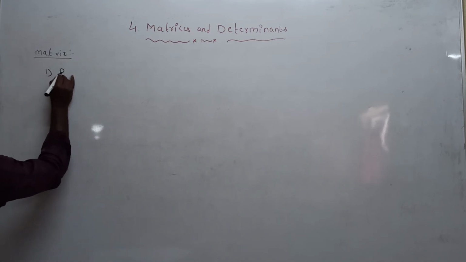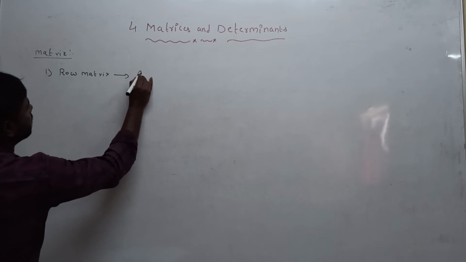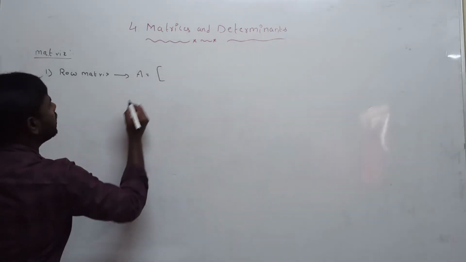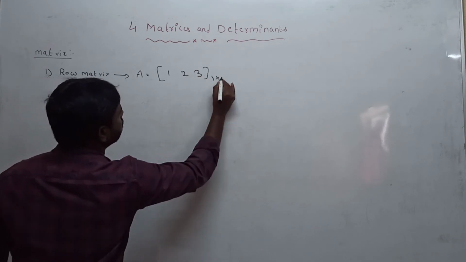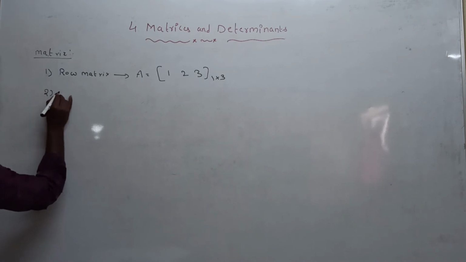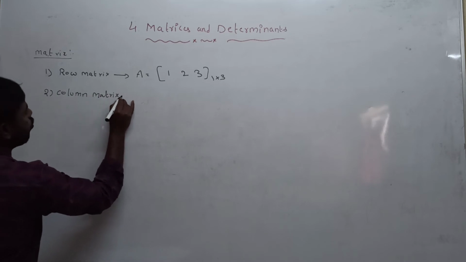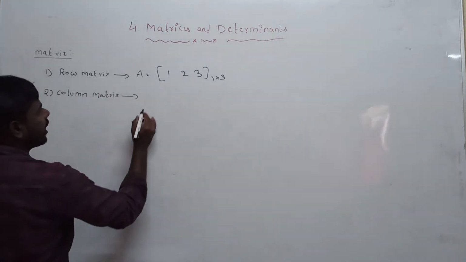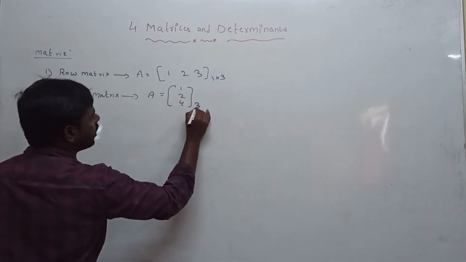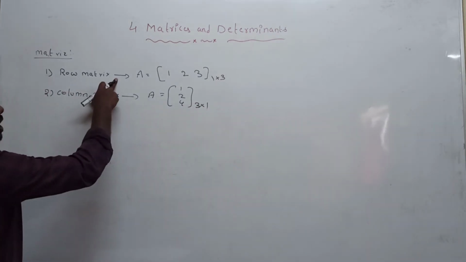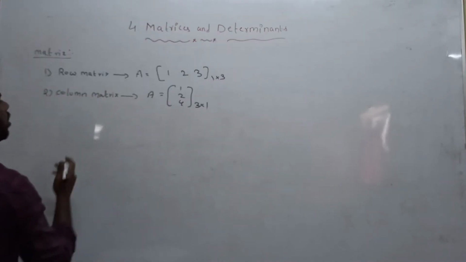First one is the row matrix. A matrix having only one row is called a row matrix. Example: 1 2 3. So only one row, 3 columns. Second one is the column matrix. A matrix having only one column is called a column matrix. Example: 1, 2, 4. How many rows are there? 3 rows, 1 column.